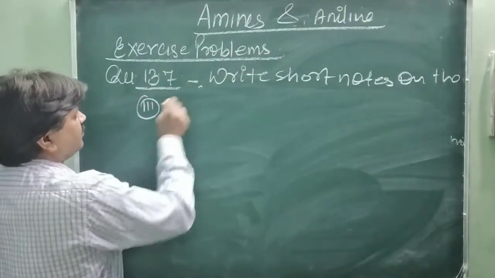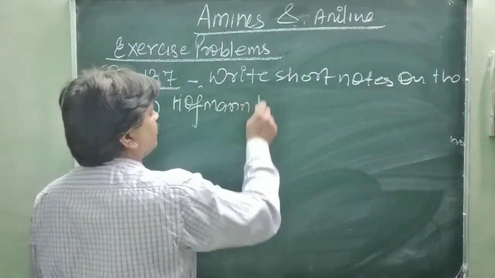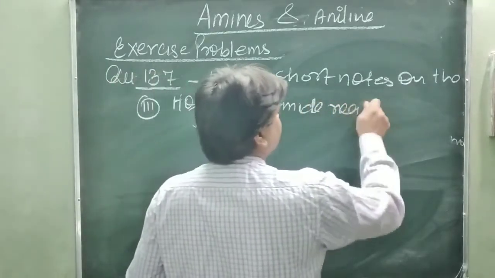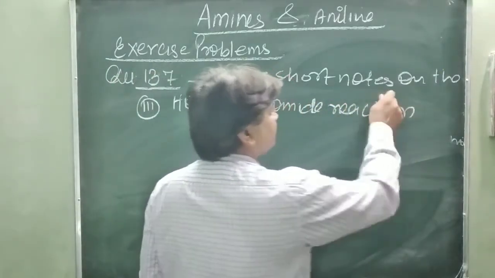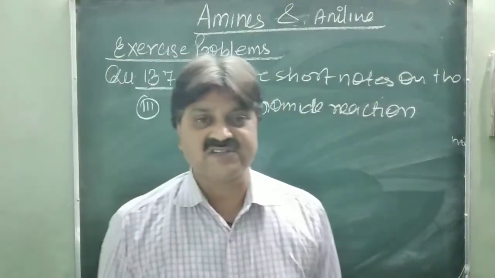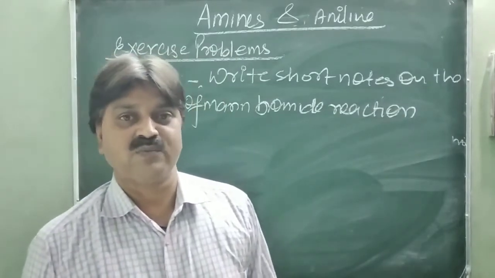Hofmann bromamide reaction. So you know that when an amide is treated with bromine and potassium hydroxide, an amine is formed. This reaction is known as the Hofmann bromamide reaction.